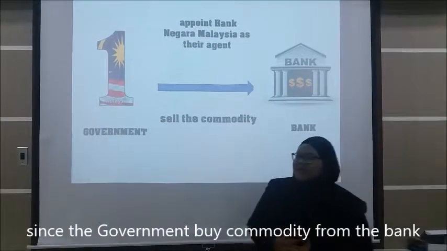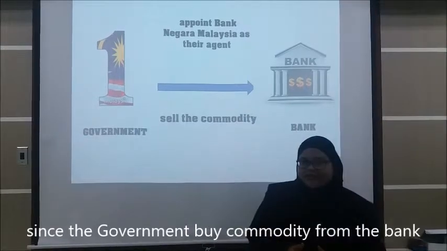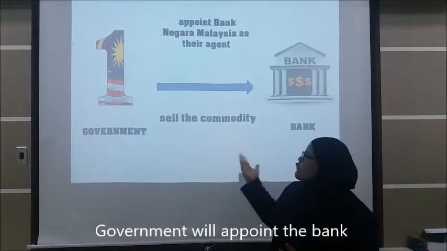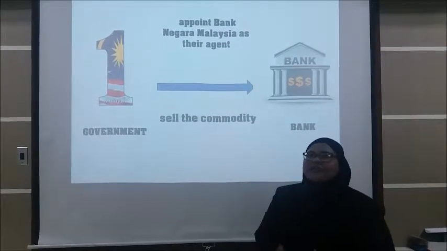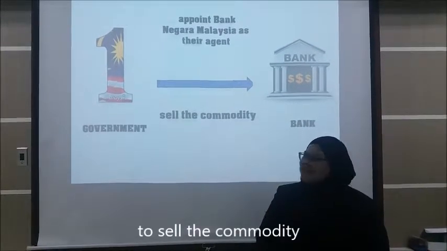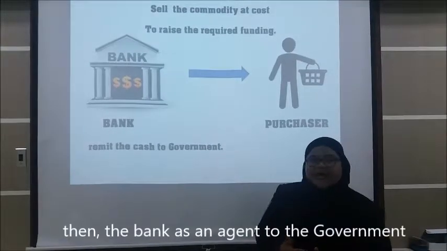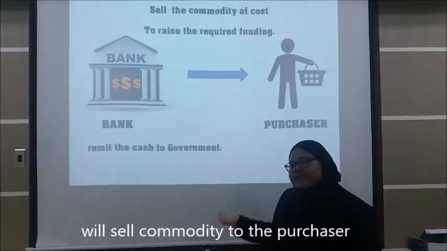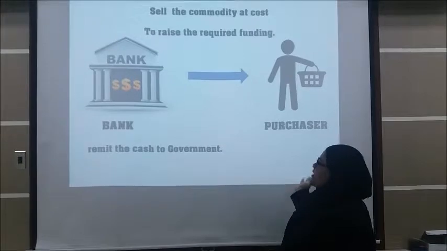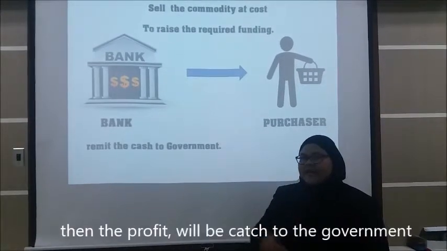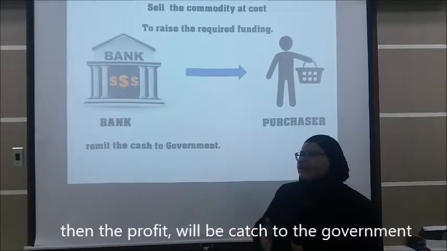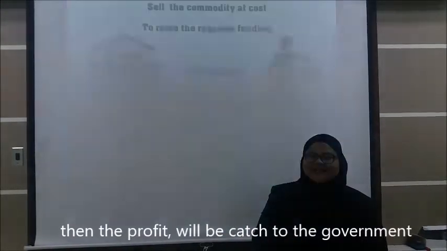And then, since the government has bought the commodity from the bank, the government will appoint the bank as an agent to sell the commodity. And then the bank as an agent to the government will sell the commodity to the purchaser to raise the required funding for the government itself. And then the profit will be cashed back to the government.